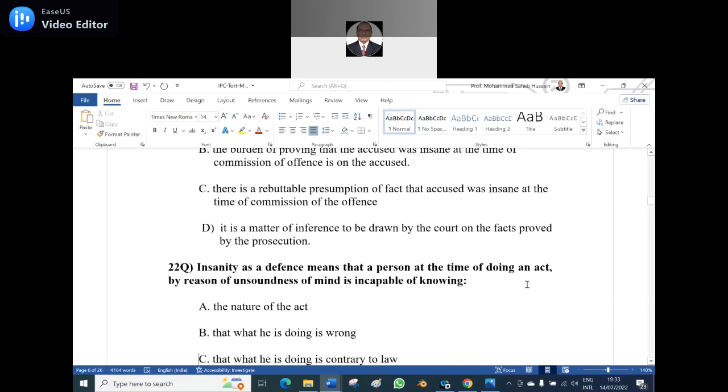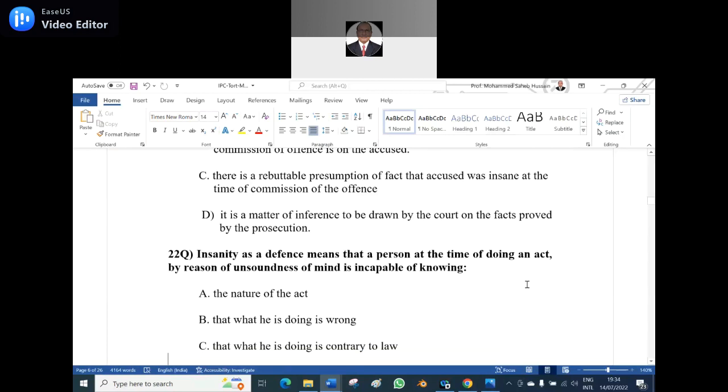Because our system is, then, inquisitorial, option A, or adversarial system. Our system is based on the inquisitorial system or the adversarial system? Adversarial system, sir. Civil law countries follow the inquisitorial system, where most of the role is played by the judge. But in the adversarial system, it is the defense that has to prove it. If you want to prove it, you have to prove that he is a guilty person having a guilty mind, mens rea. So the adversarial system is there in the common law.